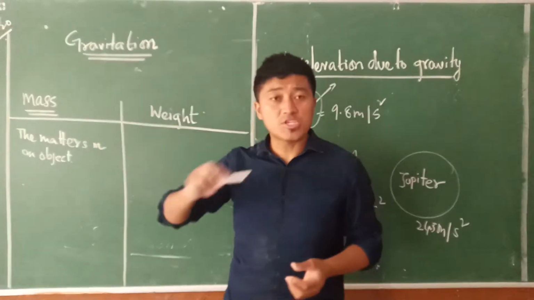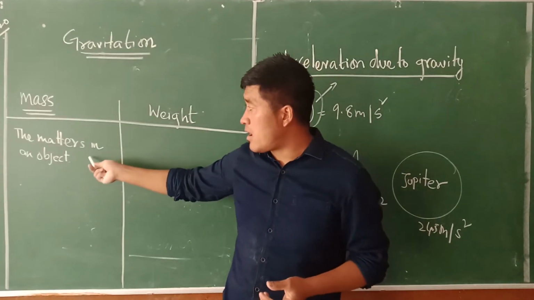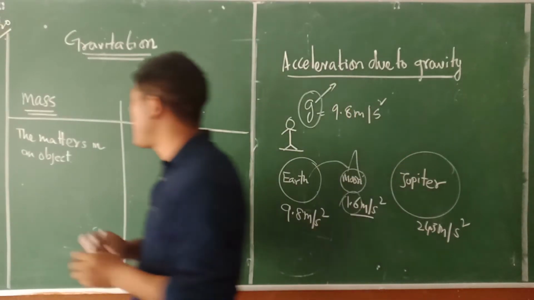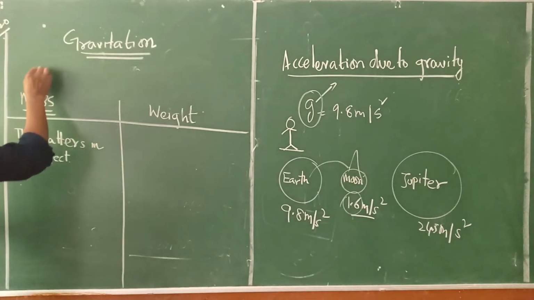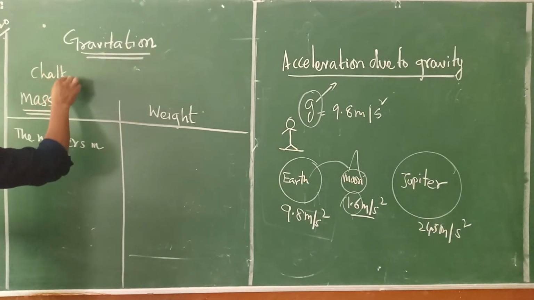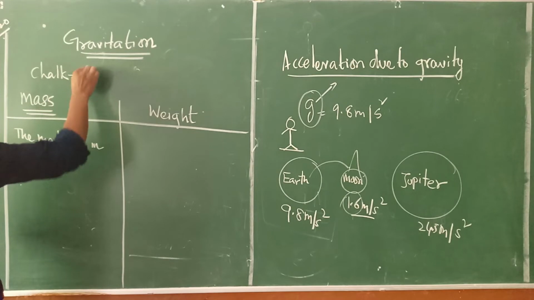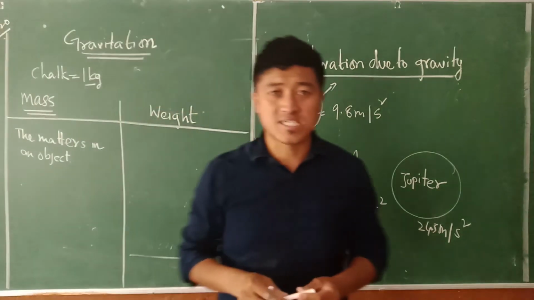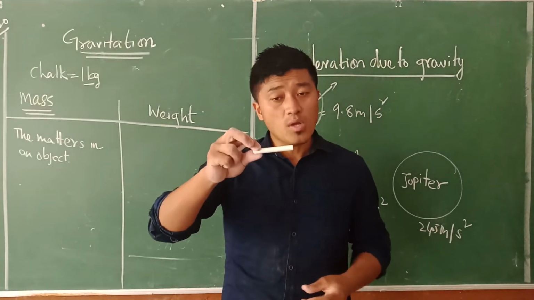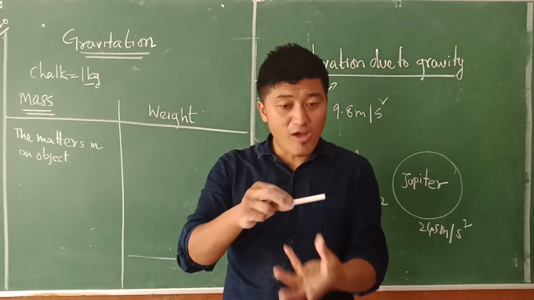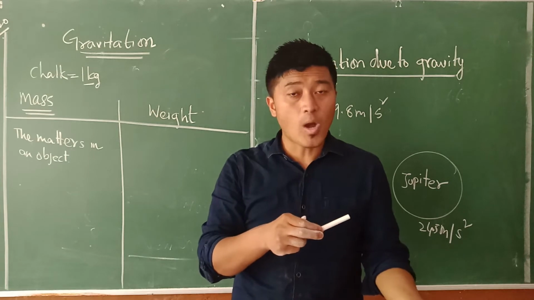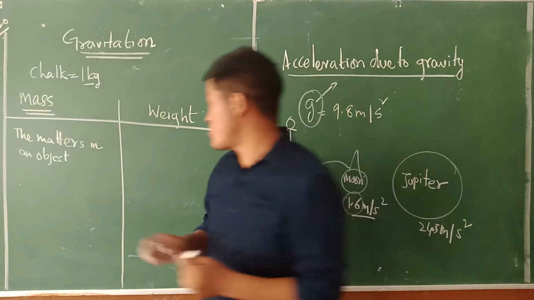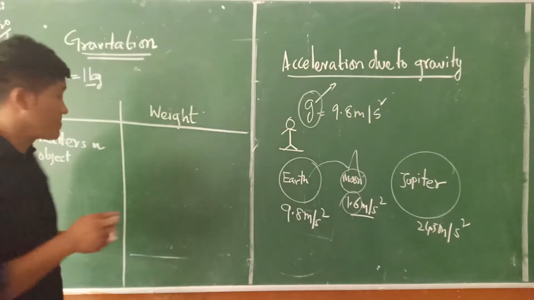Now, if this particular chalk, in the absence of gravity, is having a value of, let's say, 1 kilogram. Suppose that, just an example here, 1 kilogram. Now, in the presence of gravity, the value is going to increase. Why? Because gravity is going to apply some amount of force on that. That is what we used to define as weight.